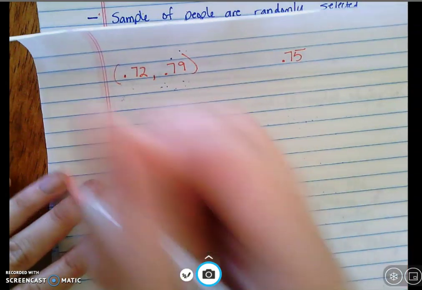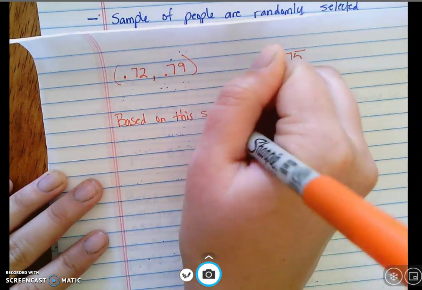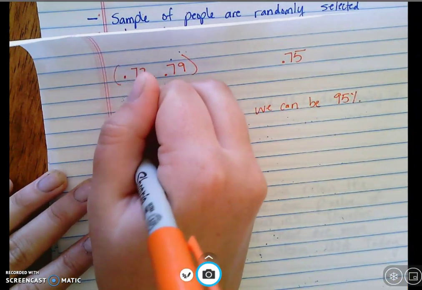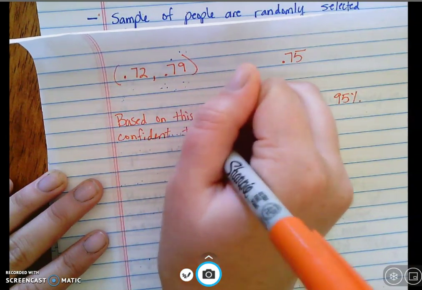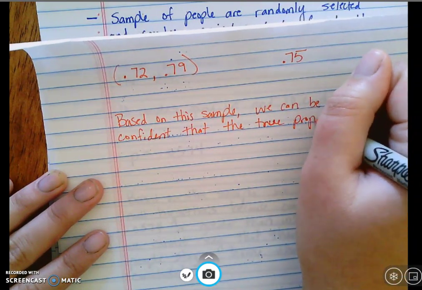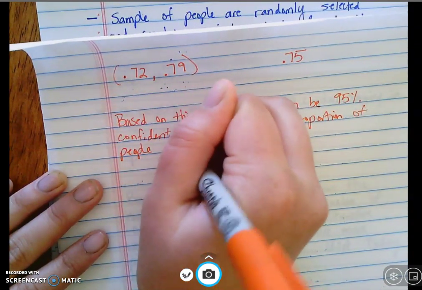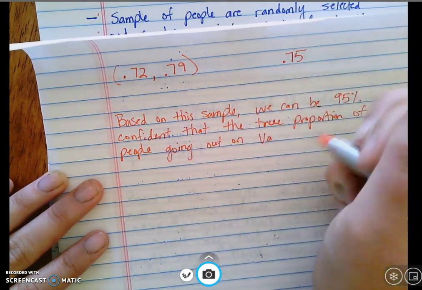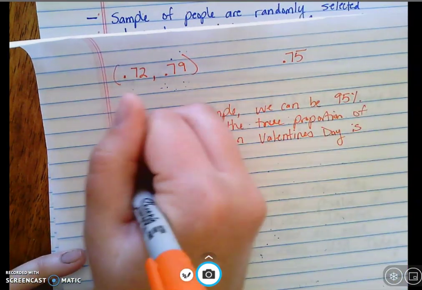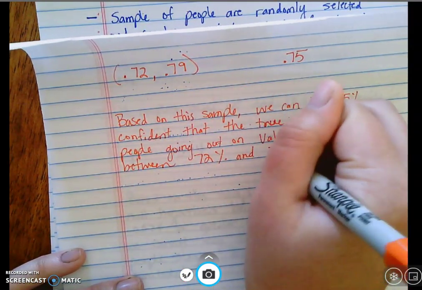It says, based on this sample, we can be 95% confident that the true proportion of people going out on Valentine's Day, remember it has to be in context, is between 72% and 79%.